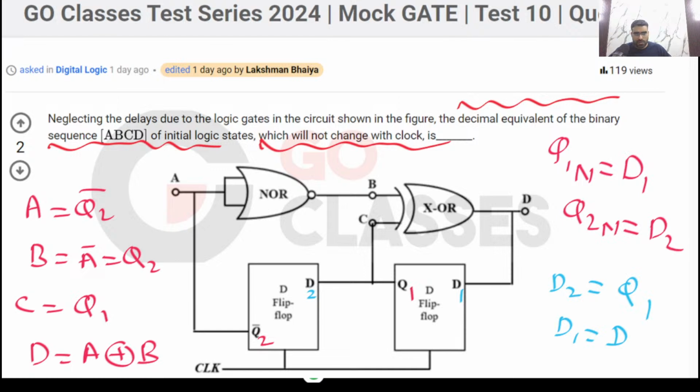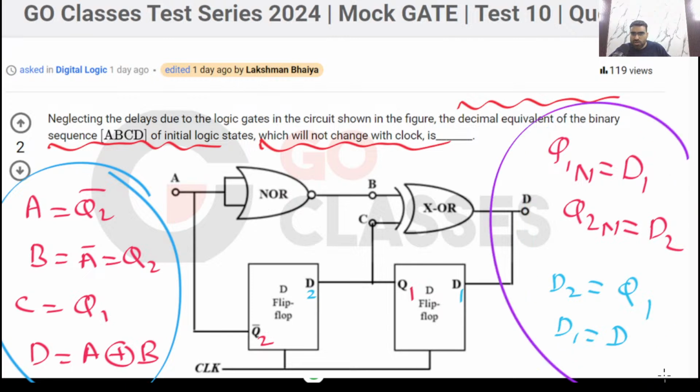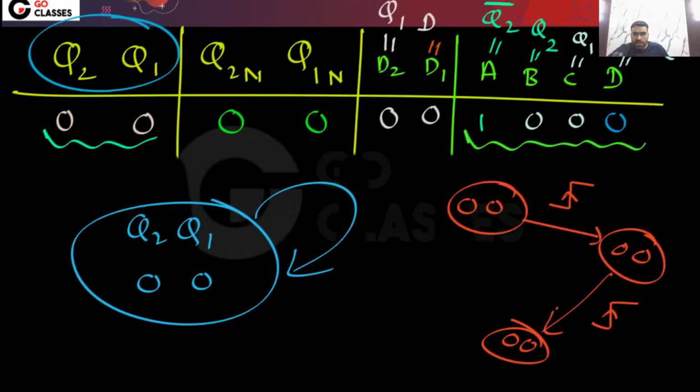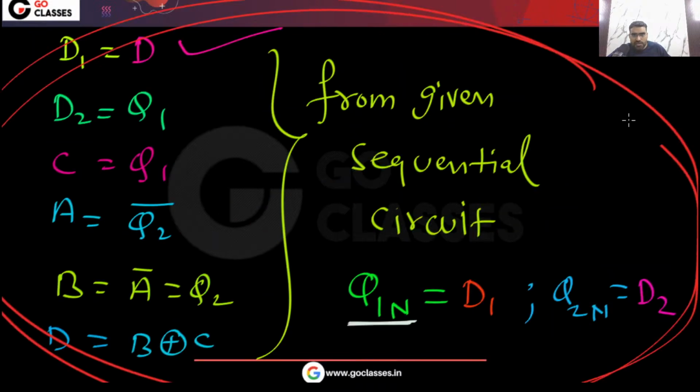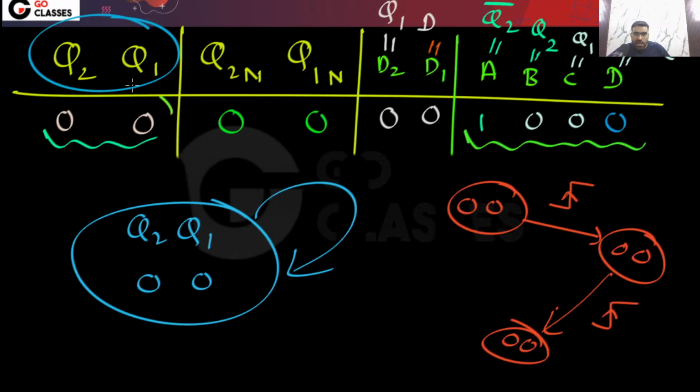All these things you can easily find. After finding all these equations, just check if you are in this state, then what will be the next state? Just make the state transition diagram, or I can say state transition table.